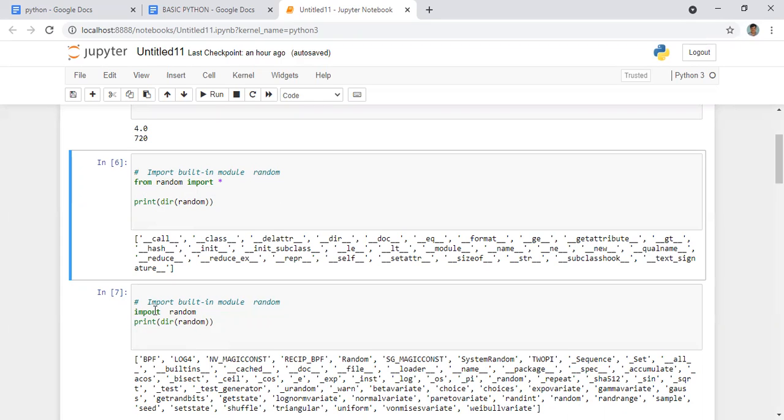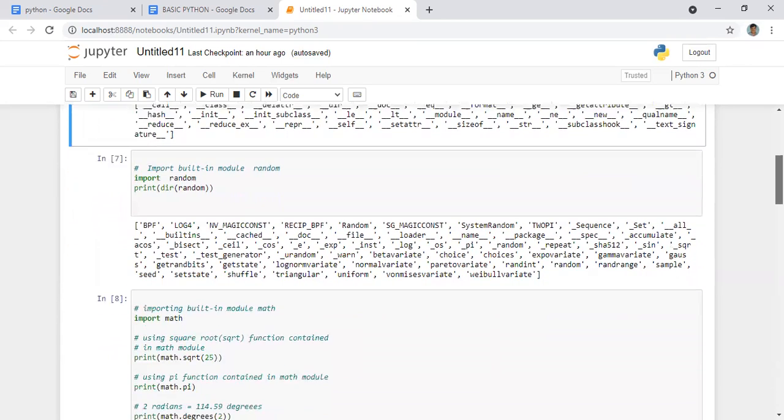Now here you can see that if you just import random, everything is getting imported. This command, import random, and from random import star, these two commands are actually similar. Now if you give print dir of random, it will print what is present under random. I hope this much is clear.